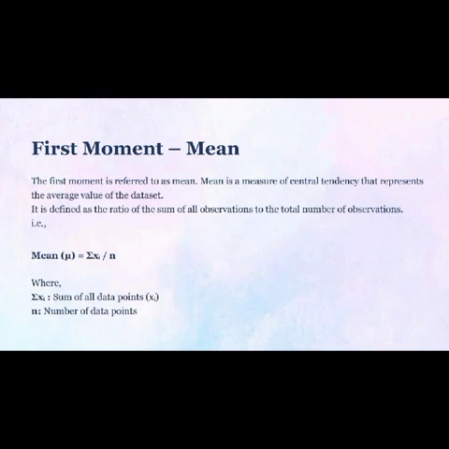First moment, mean. The first moment is referred to as mean. Mean is a measure of central tendency that represents the average value of the dataset. It is defined as the ratio of the sum of all observations to the total number of observations. That is, mean μ equals Σx divided by n, where Σx is the sum of all data points, and n is the number of data points.